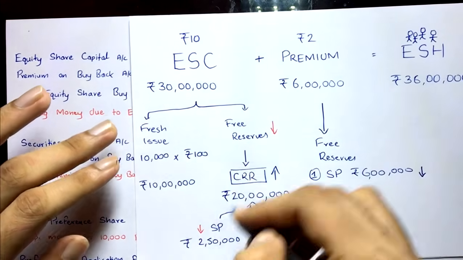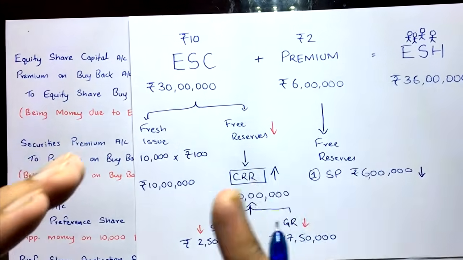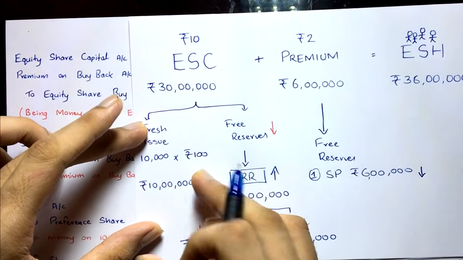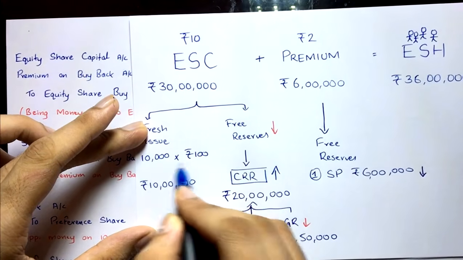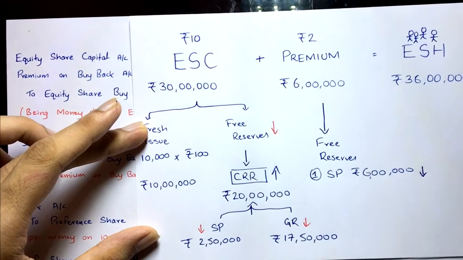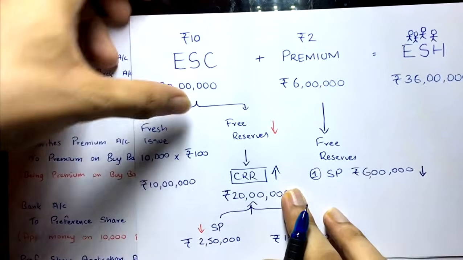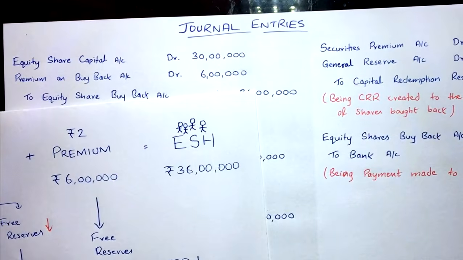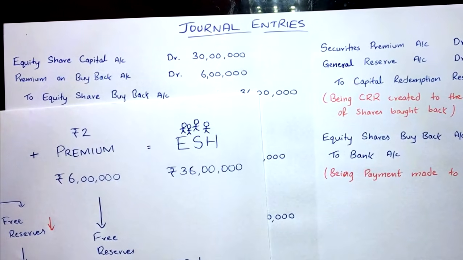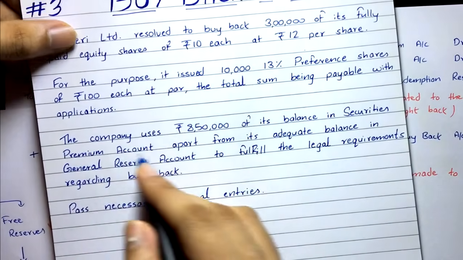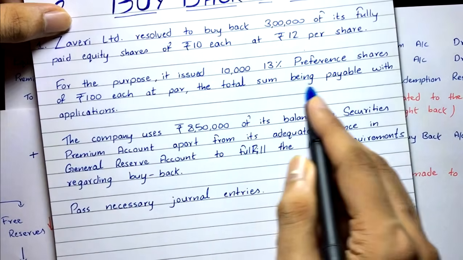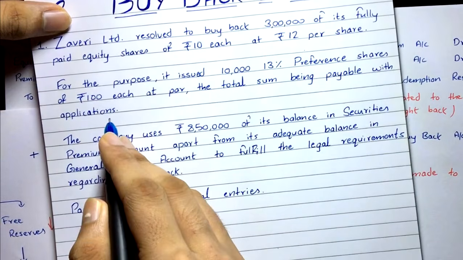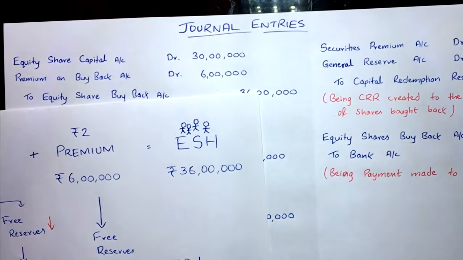Yes, to comply with Section 68, what we have done is a fresh issue of 10,000 preference shares at the face value of 100 each. Clear? So that entry you have to pass. The entry for that is very simple, and in the question itself they have said that the entire money is received in application itself. Yes, see here, where is it? Yeah, the total sum being payable with the application itself. So the entry would be like this.